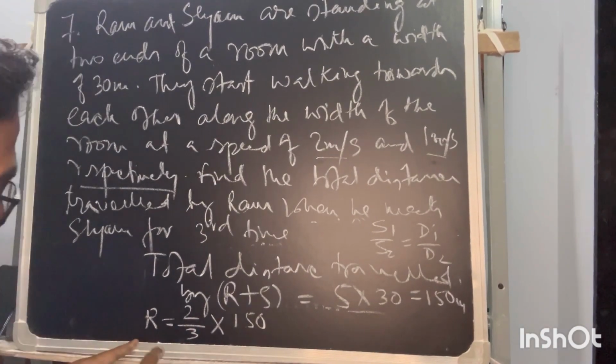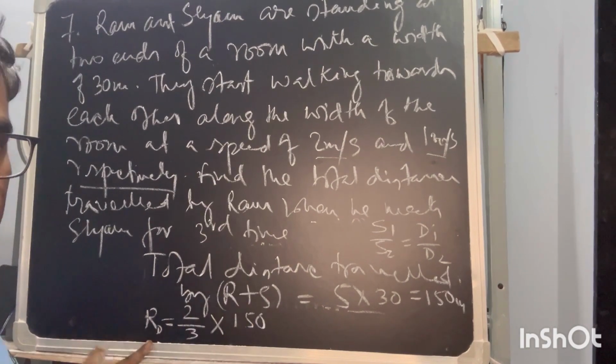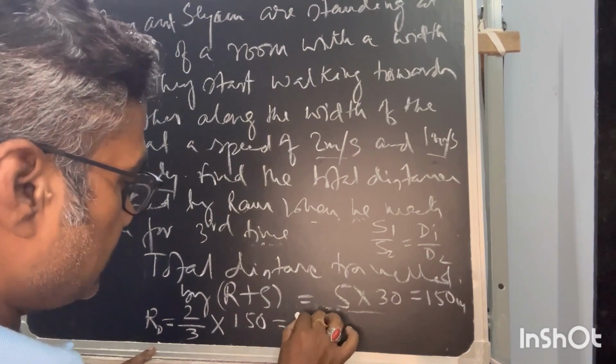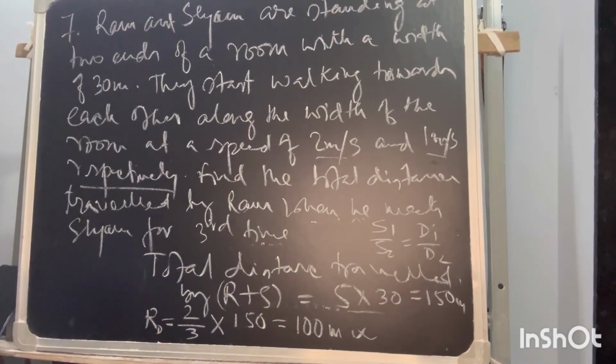So that is being used here because they are in the same ratio. The distance traveled by Ram is 2/3 of the total distance, because it is a 2:1 ratio. So that is equal to 100 meter. So this will be your answer.